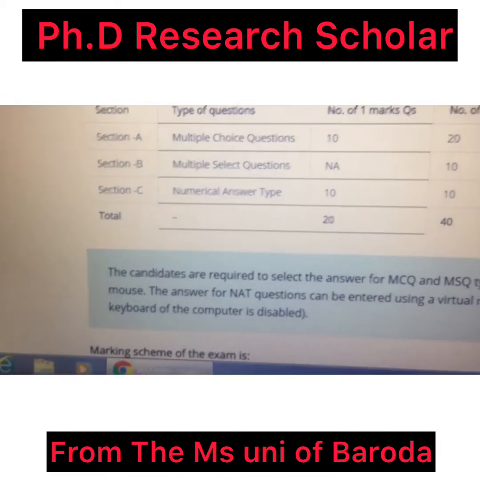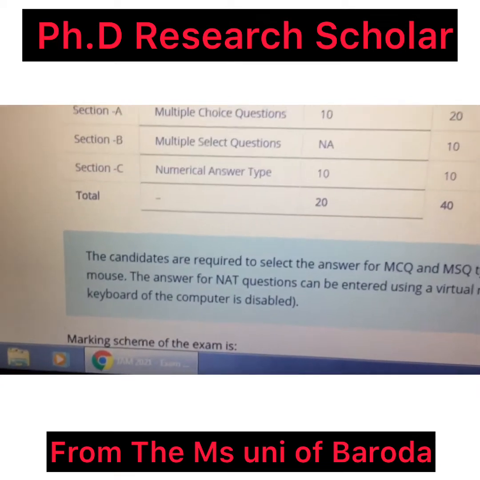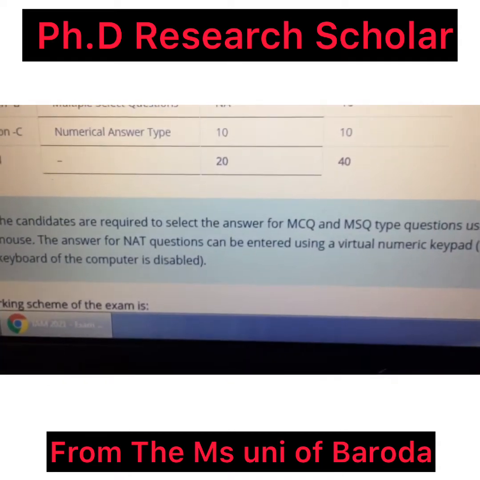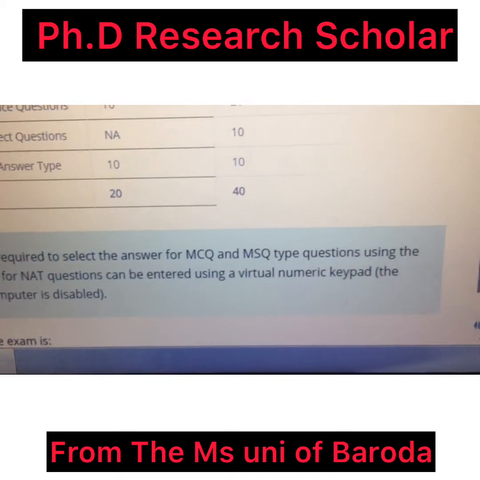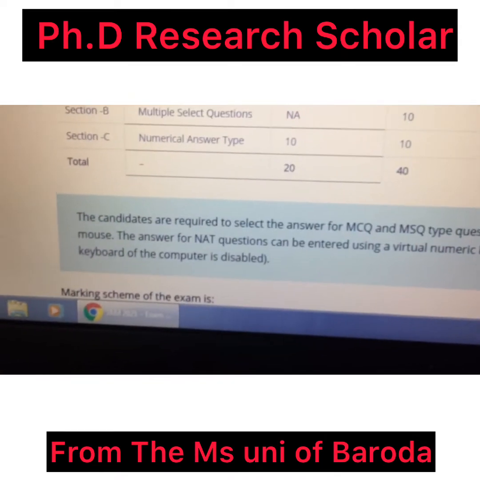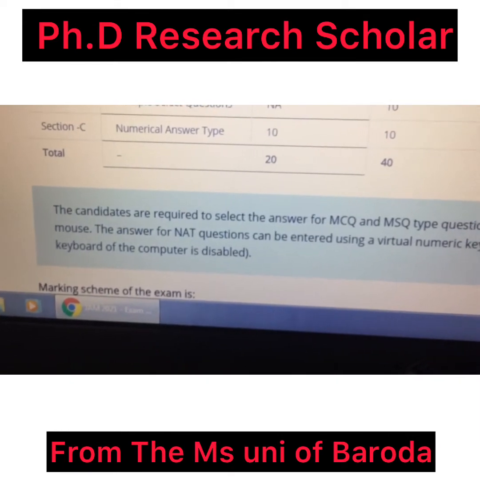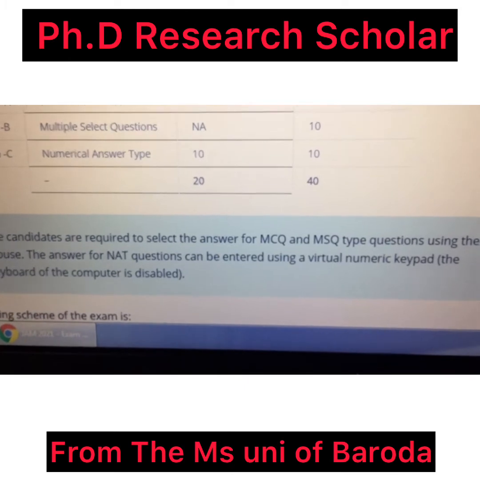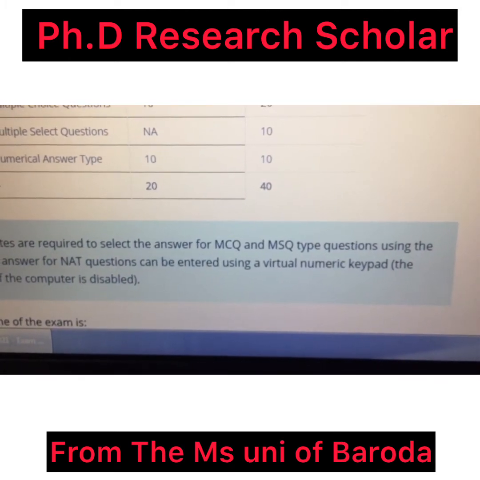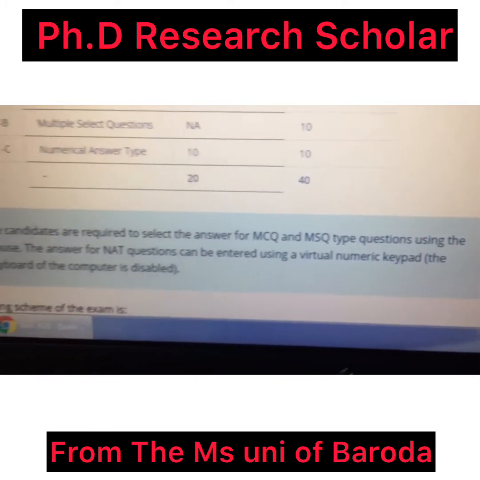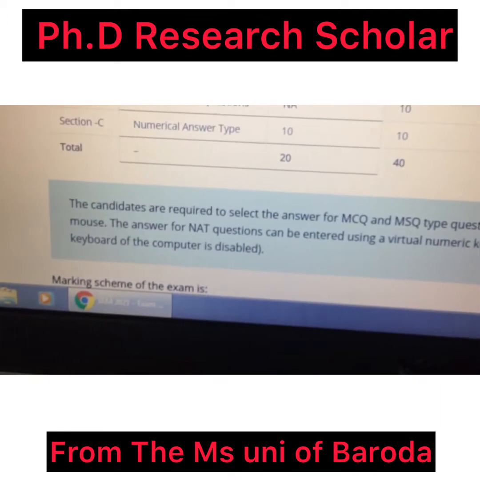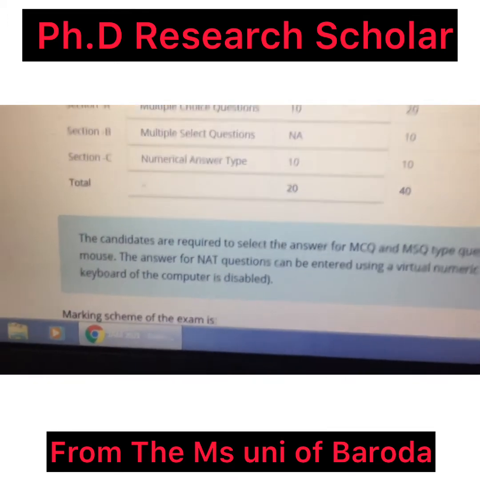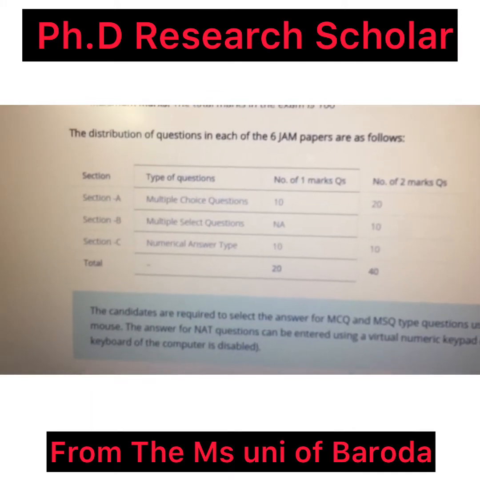So please, guys, note down here. Candidates are required to select and enter the answer for MCQ and MSQ type questions. The answer for NAT questions can be entered using the virtual numeric keypad. The keyboard of the computer is disabled. Please, guys, all the information is provided here.